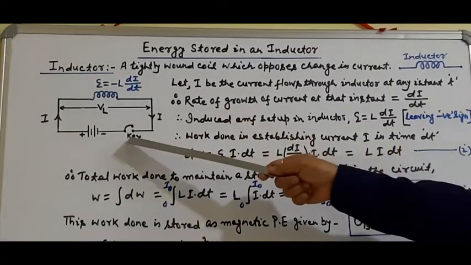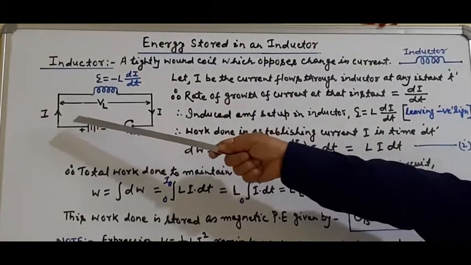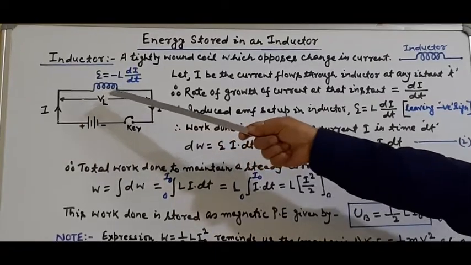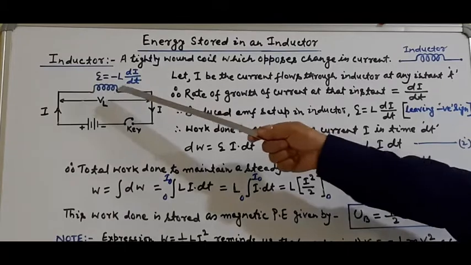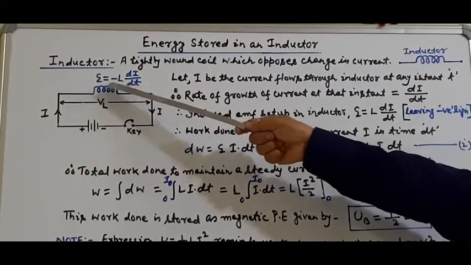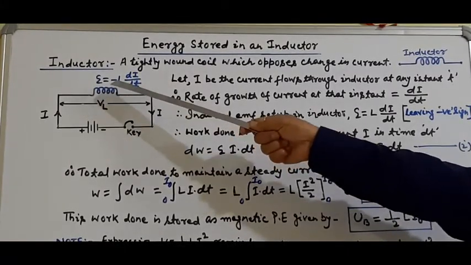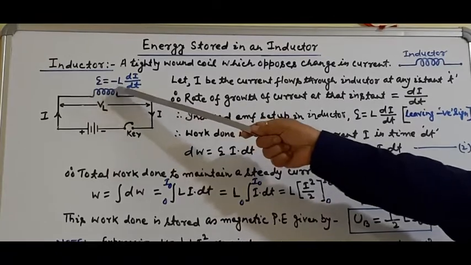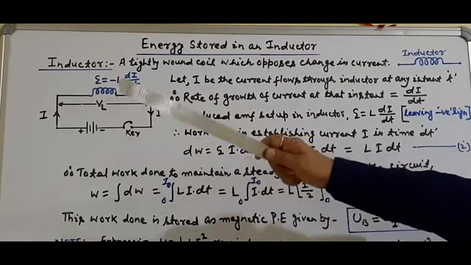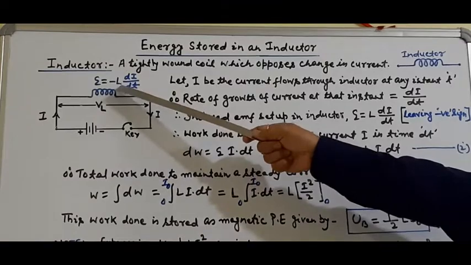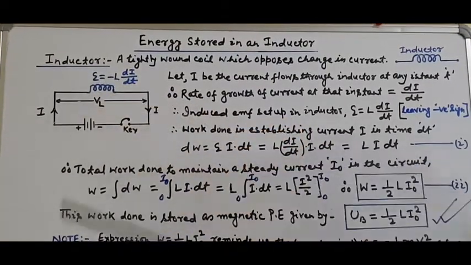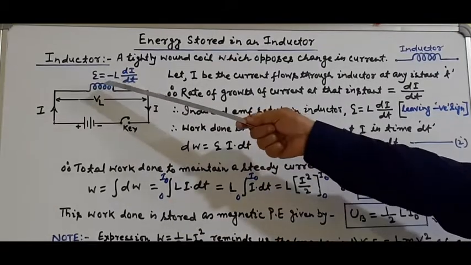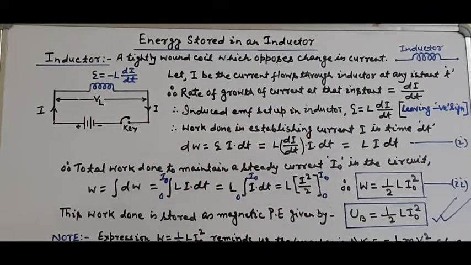When the key is switched on, current I flows through the circuit and the inductor, as a result of which an induced EMF or back EMF is set up in the inductor. This back EMF is equal to minus L di by dt, where L is the self-inductance of the inductor and the negative sign indicates that this back EMF opposes the passage of current.